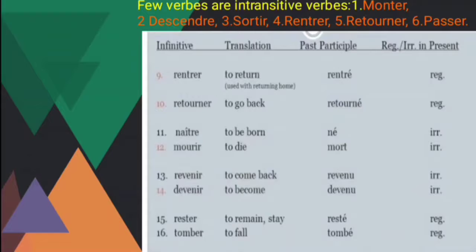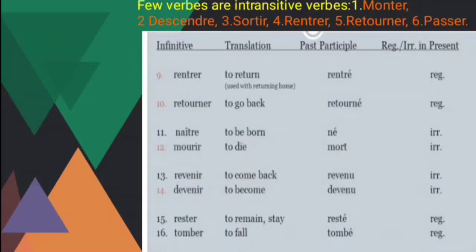And naître, to be born, and what is the past participle? Né, this is the irregular one, the spelling is different. And mourir, to die, mort, this is also an irregular one. And next, revenir, to come back, and the past participle is revenu, this is also an irregular one. And devenir, to become, devenu, and this is also an irregular one.